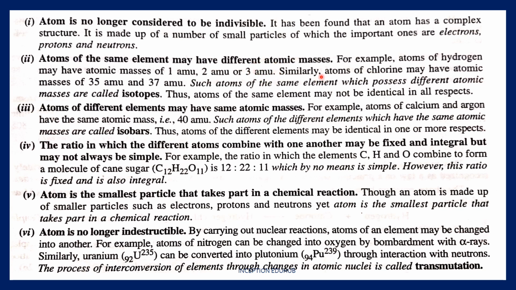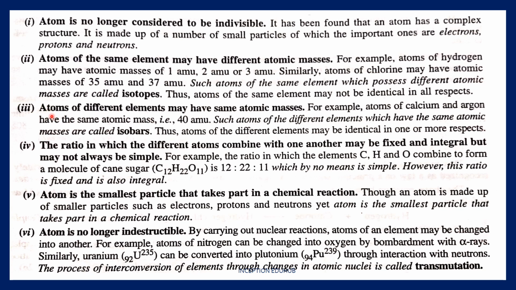This happens as a result of a different number of neutrons present in the nucleus of an atom, and this is a natural process. It happens sometimes that, for some reasons, an atom can exist in more than one form. That is the reason it has a variety of different atomic masses. So this point also was not very valid in case of Dalton's atomic theory, and such atoms are called isotopes. I'm sure you know about it now.